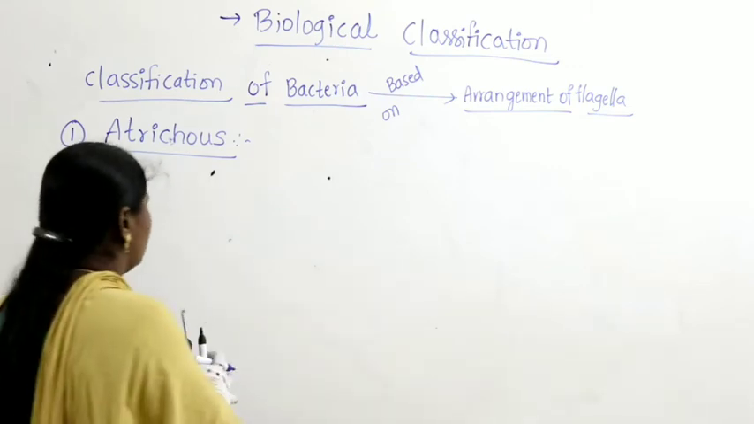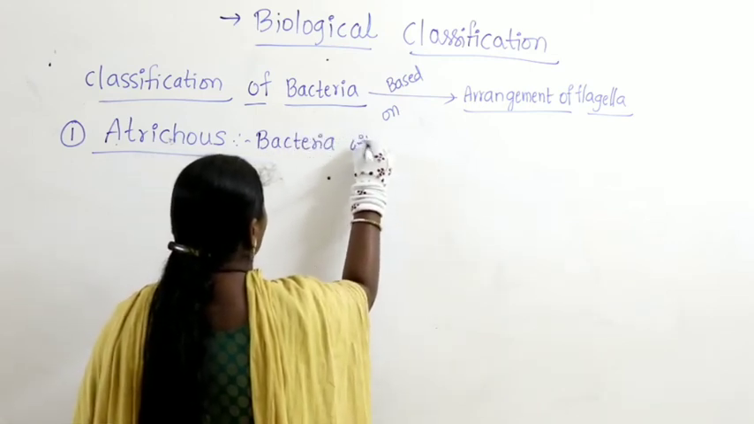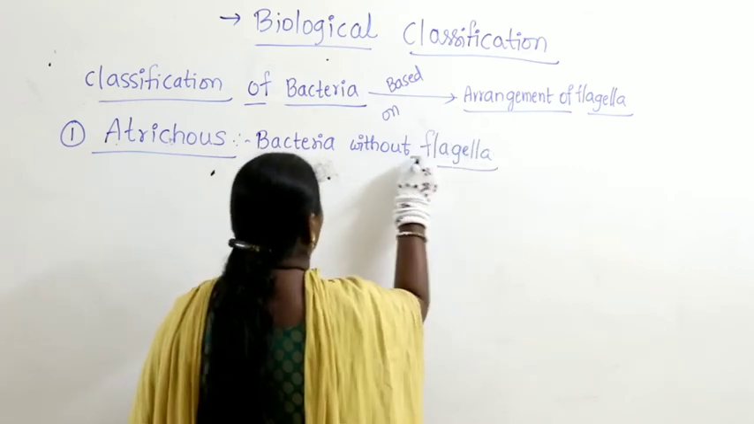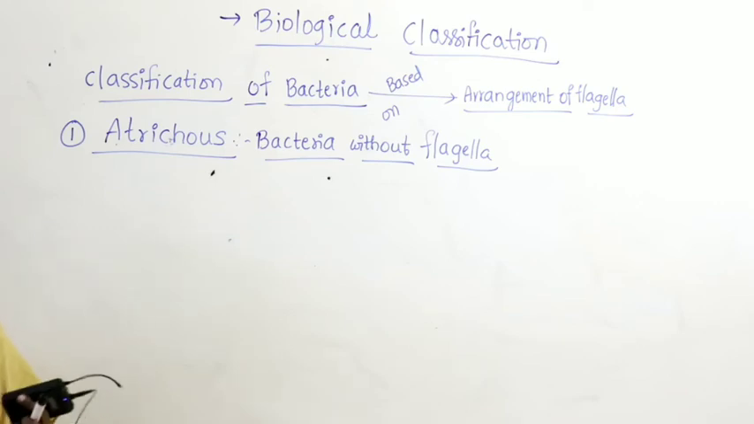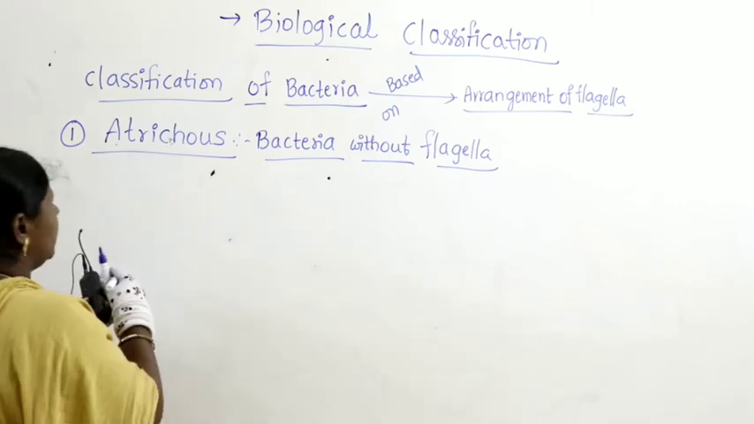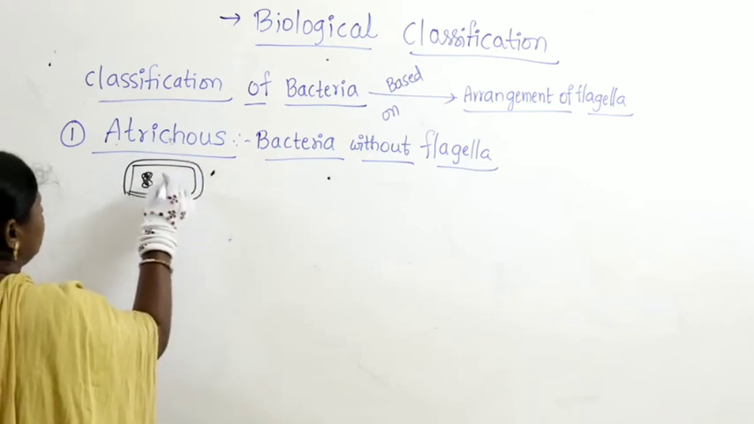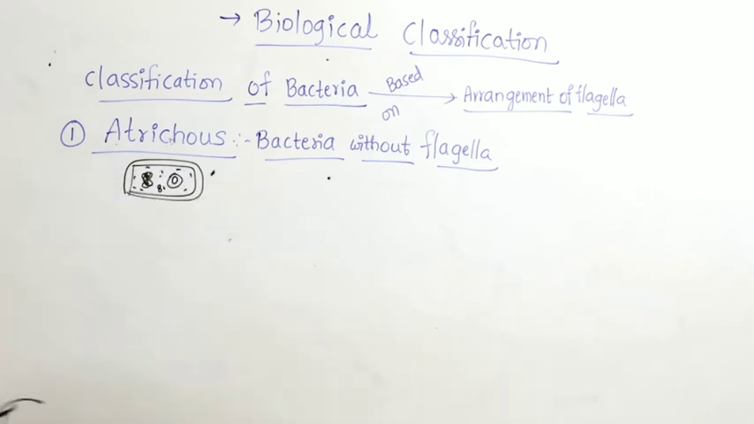We say bacteria without flagella, meaning the bacteria is present but it lacks flagella. Before taking an example, let us draw the bacteria showing that there is no flagella. So this is nothing but the bacteria. We are not drawing flagella at any corner. There is no flagella.